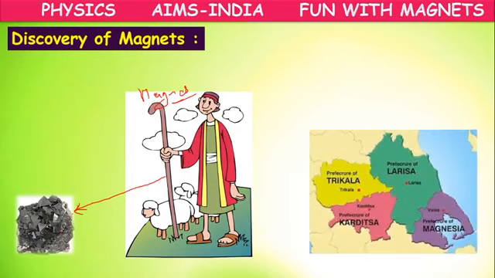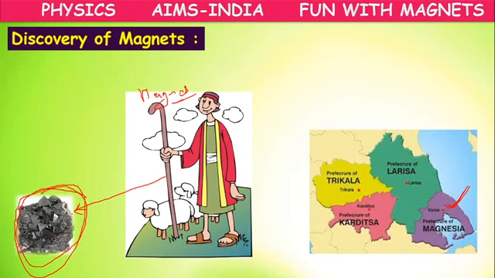There is another story. Once there was a place called Magnesia, which is now in Greece. In that Magnesia, they found so many stones like this black stone, which have an attractive nature. So they named those black stones after the name Magnesia as magnet. These two stories became very popular regarding the discovery of magnets.